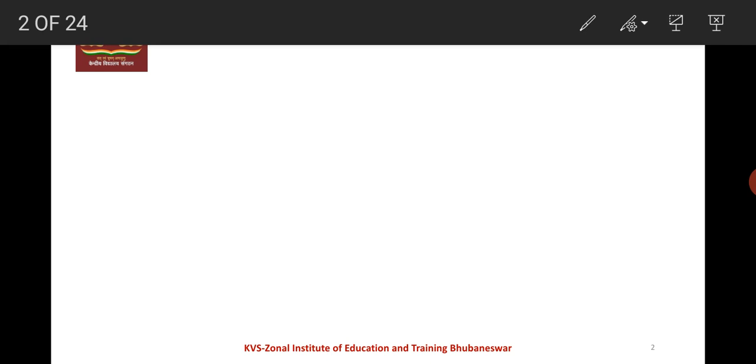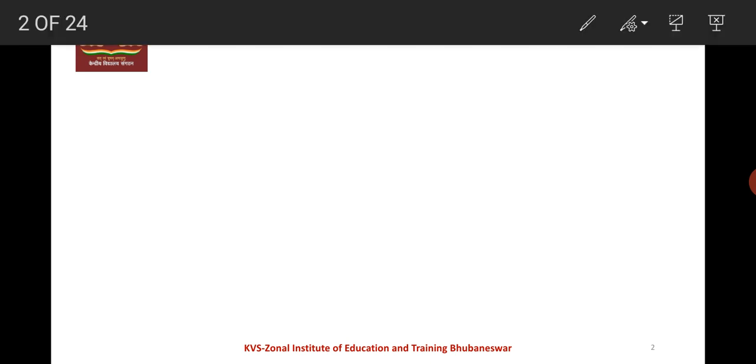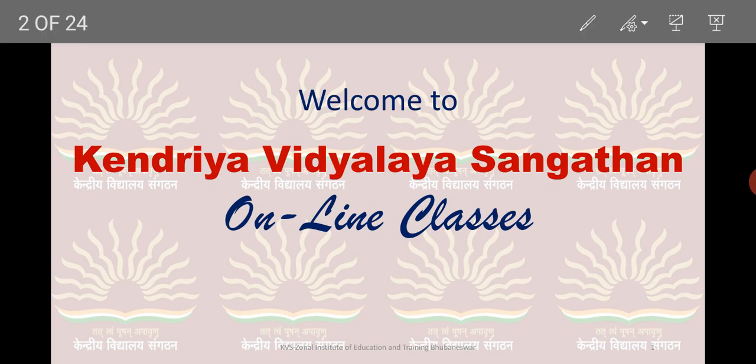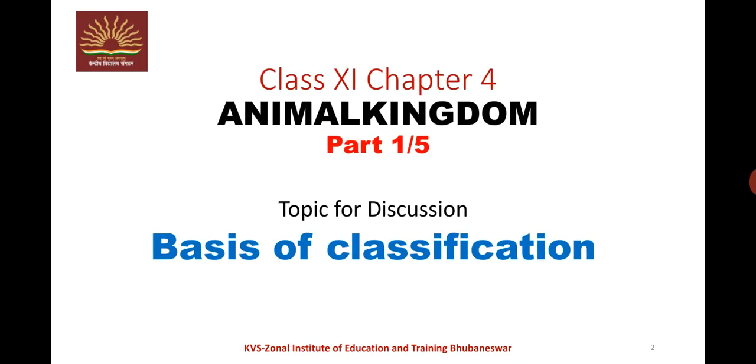So today we'll see how the classification of a particular organism is done and what are the bases of this classification. The chapter is chapter 11, Animal Kingdom. It's the first part of a 5 session series. And the first topic that we are going to take is the basis of classification.